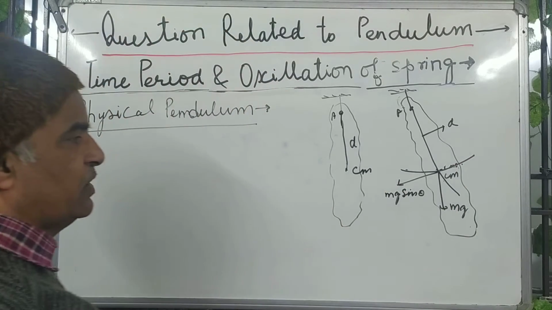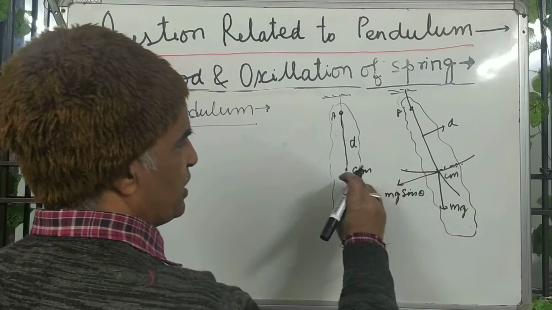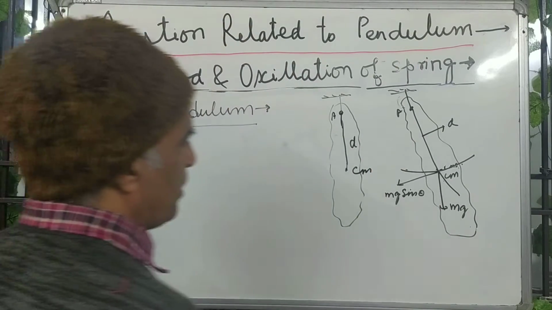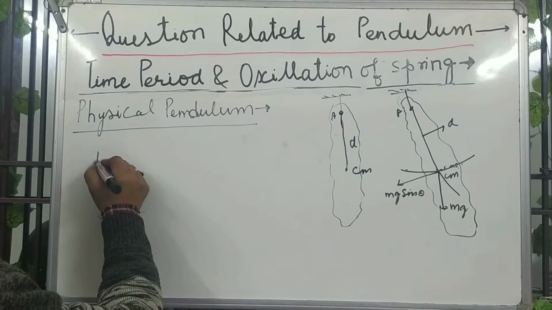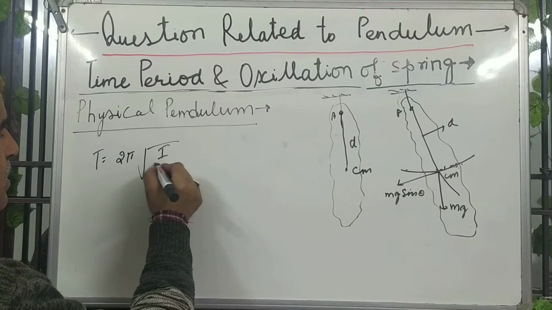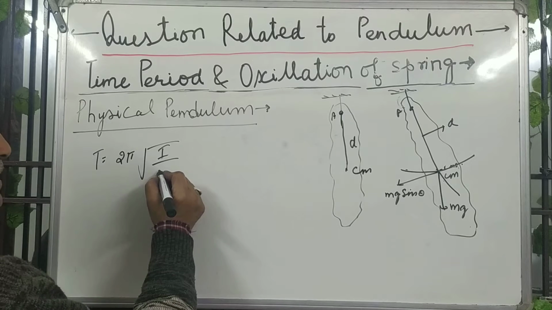So due to mg sin theta there is rotational motion, and a restoring torque will act. In this operation, you may write the time period T equals 2 pi root of the inertia factor upon the restoring torque factor.